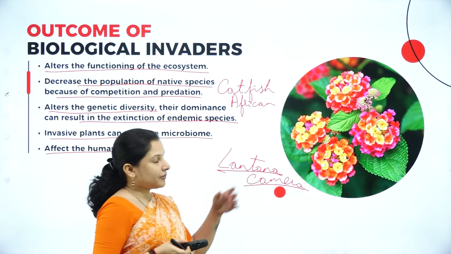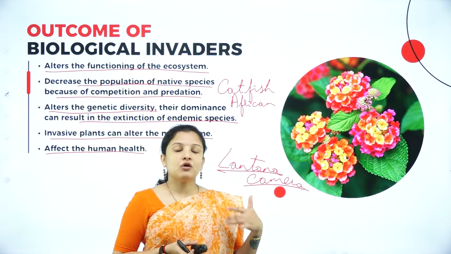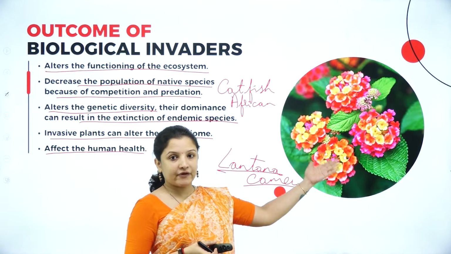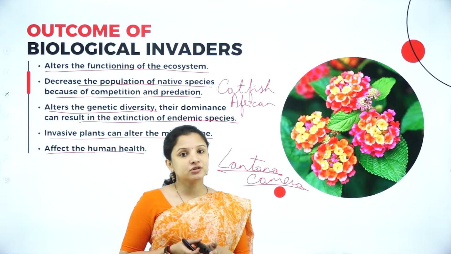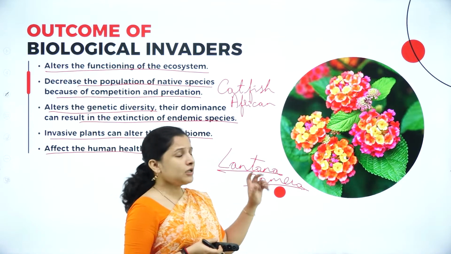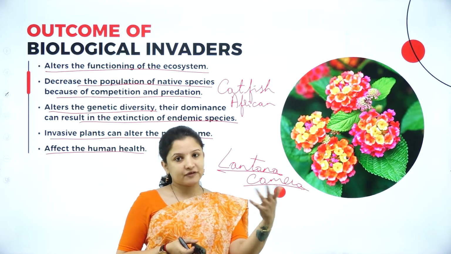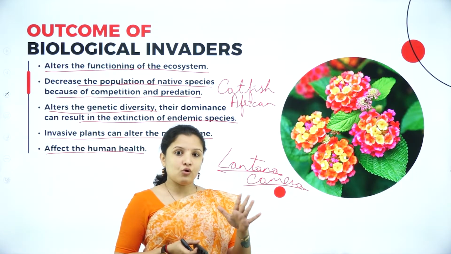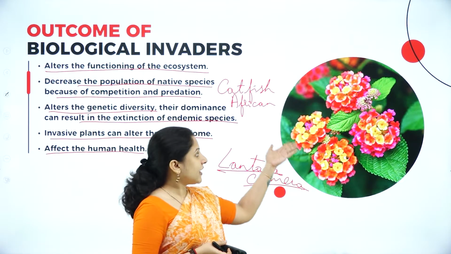This Lantana camara is actually not a species of India. It came into India as an ornamental because of the beautiful flowers it had. Very beautiful to look at, right? So beautiful, brightly colored. That is why they introduced it into India as an ornamental plant to grow in gardens. What happened was, somehow they entered the forest area because of the dispersal of the seeds. Now, wherever you go, especially in South India, in the forest you can find these plants.